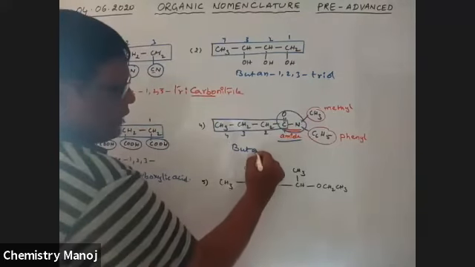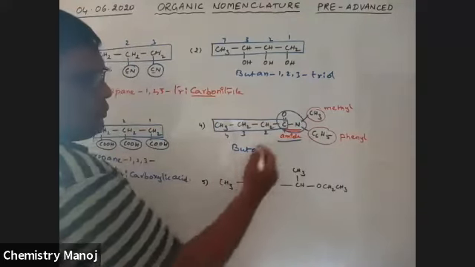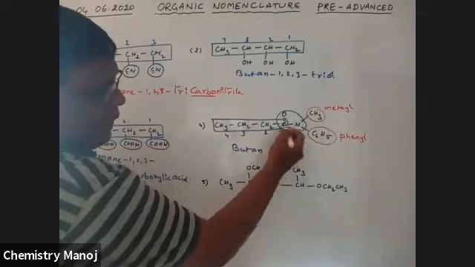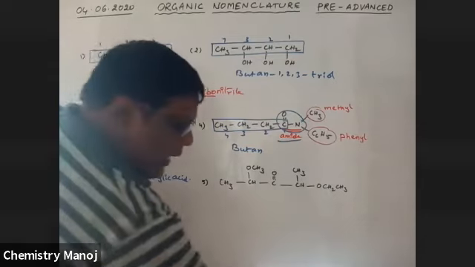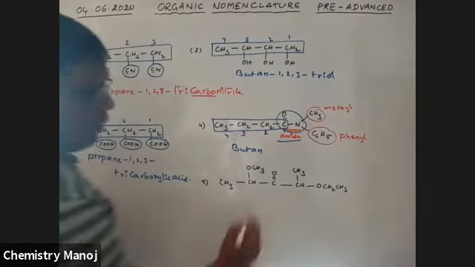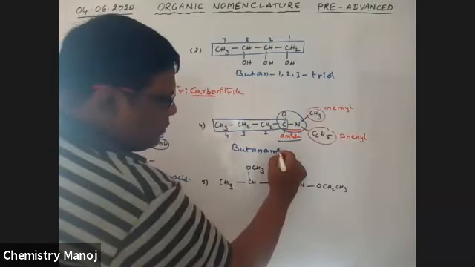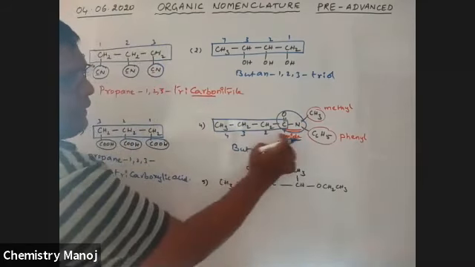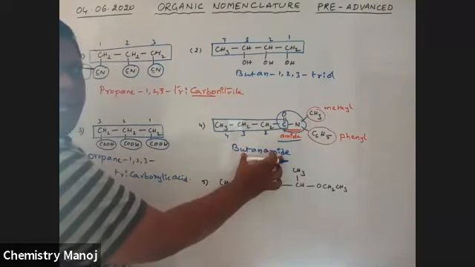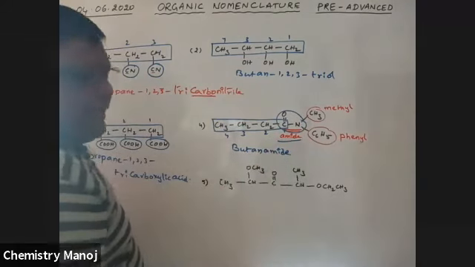All are single bonds, so butane. It is the amide functional group. That is why it is taken as amide. Butanamide. Up to this completed. If amide is there, the e is replaced with amide.